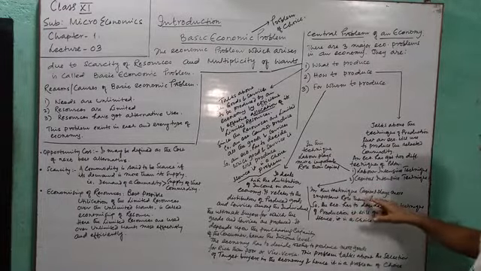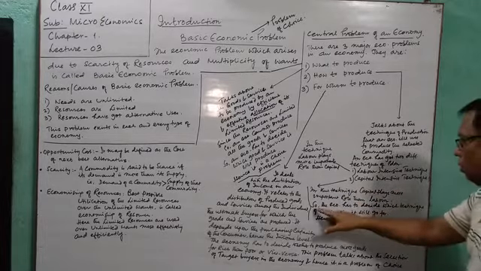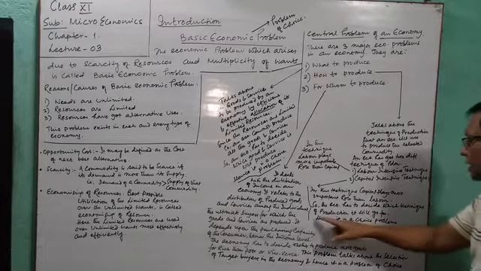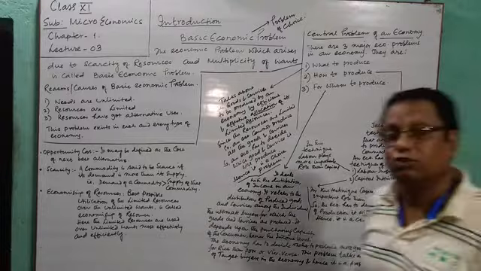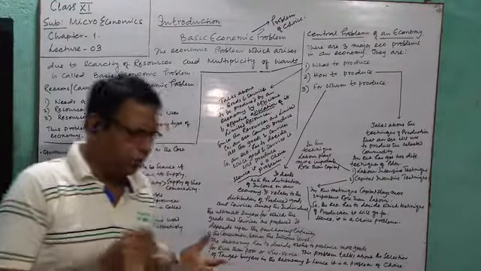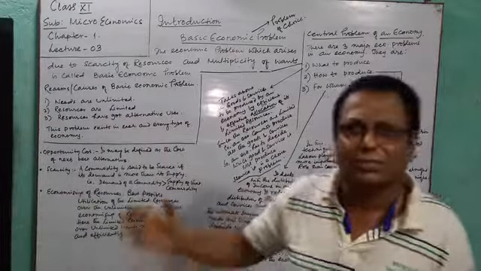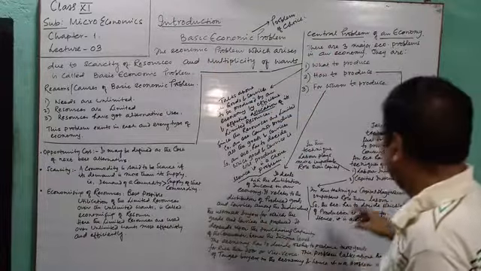In this technique, capital plays more important role than labor. So, the economy again has to decide which technique of production it will go for. Hence, it is a choice problem. All the central problems, what to produce, how to produce, for whom to produce, these are the problems of choice. So these are the central problems or basic economic problems.